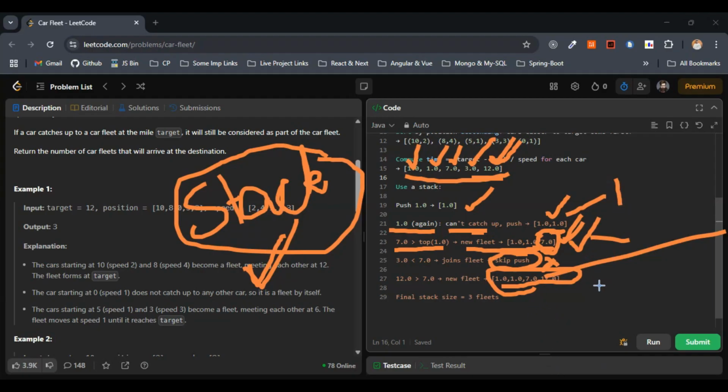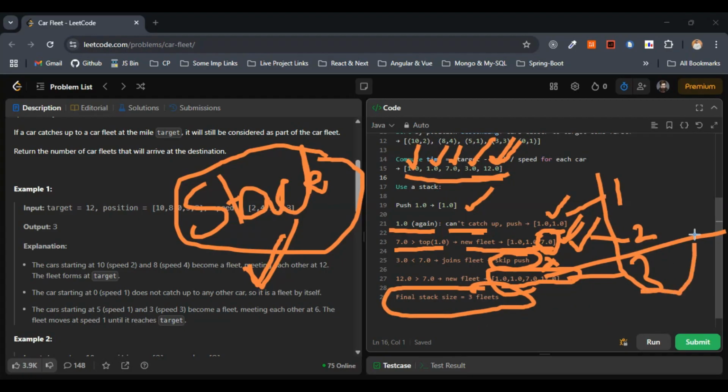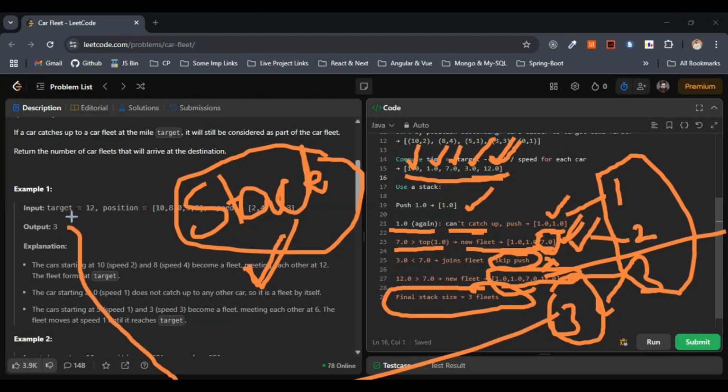This one is the first fleet, 1. The second one which formed a fleet was 7, and the third one is 12. So the final stack size that we have now is 3. We return the size of the stack, which is 3, which is equivalent to the output given for the first example.